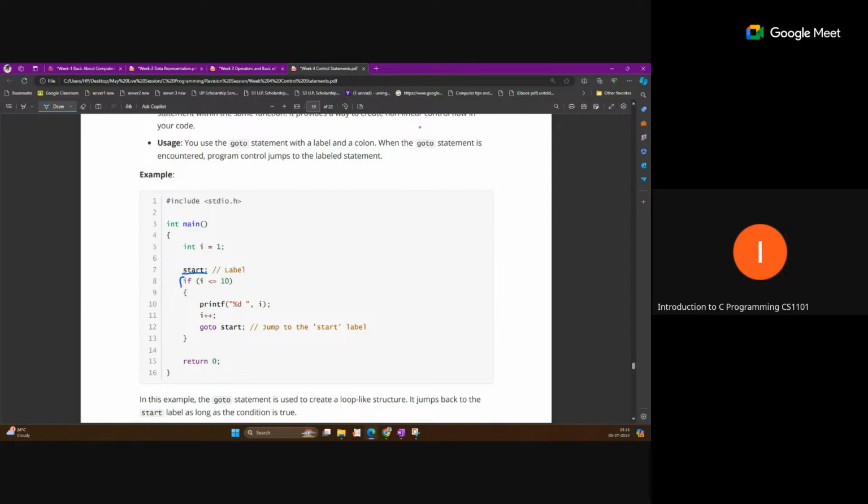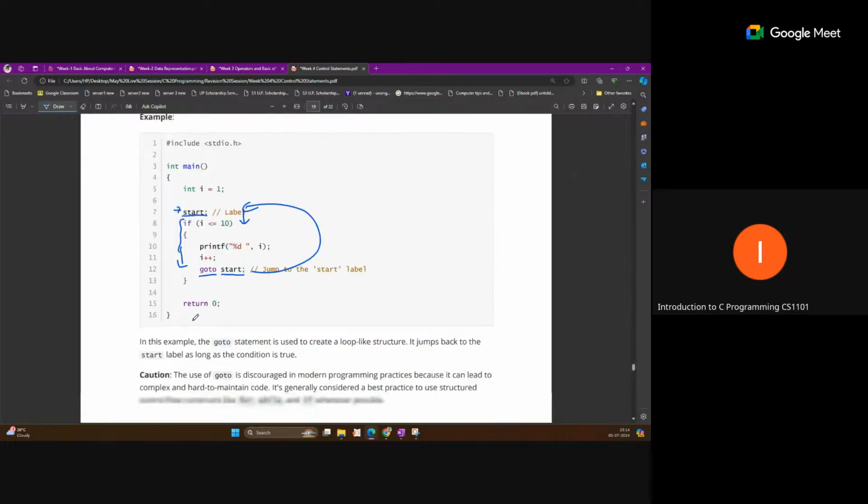Suppose you are writing some operation and at any time you want to jump back, you can use goto and just mention the label which you have defined, start. So from here you will jump back to this point and this part will execute again. So this is also like an iteration. Or you can also jump forward, not only back. You have to define the label in the code, and you can jump to any point with the help of goto.